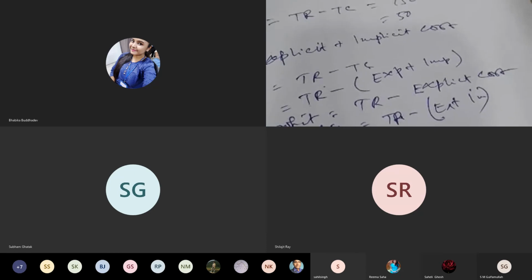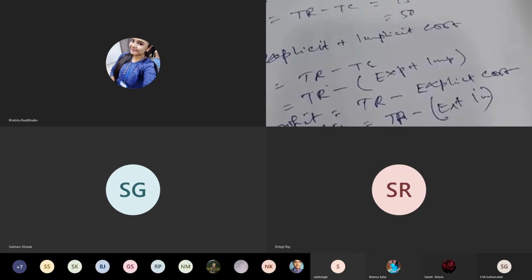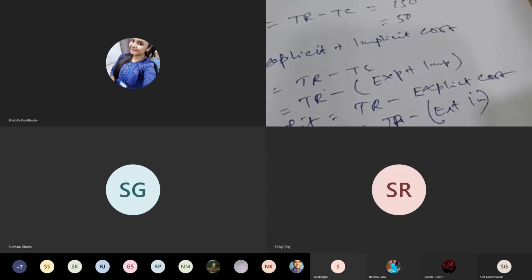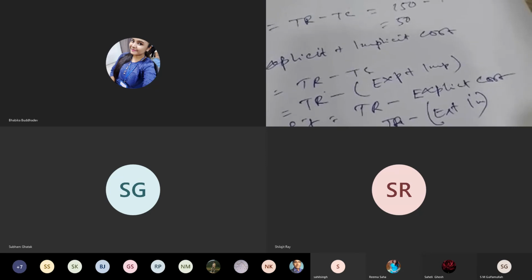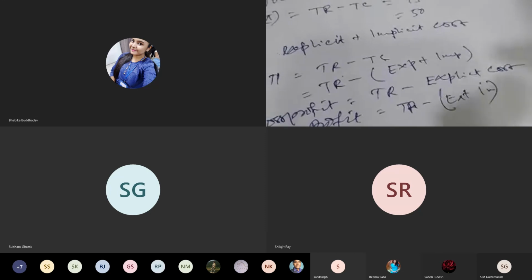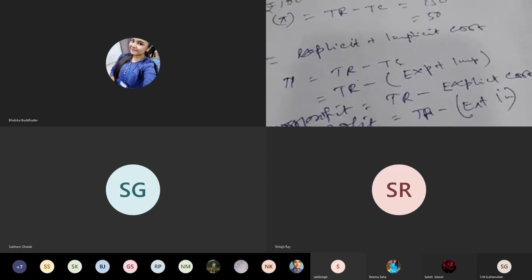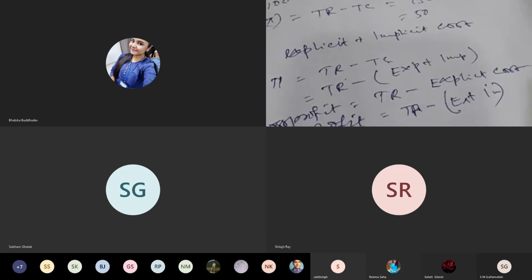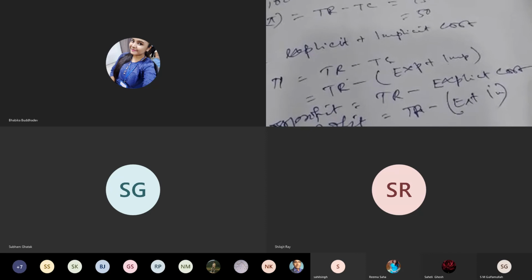That is why in some cases, profit is calculated as total revenue minus explicit cost, because implicit cost is already included. Implicit cost is always included under profit. But if you want to calculate actual profit, net profit, then both the explicit and implicit costs have to be deducted from the total revenue, because the entrepreneur is also rendering his service.